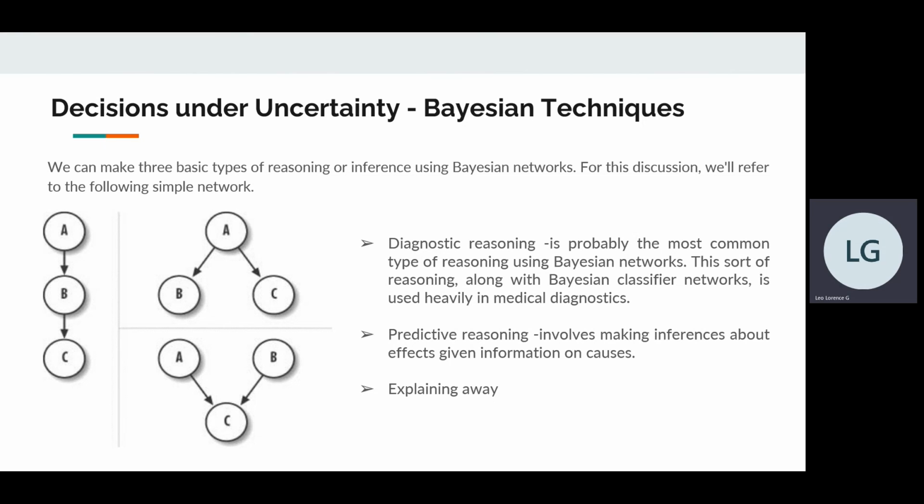And the other one is explaining away. Explaining away involves common effect networks, as shown in the lower right. Let's assume nodes are all binary. That is, true or false. If we know C is true and we know A and B cause C, given that C is true, we could raise the probability that A and B are also true. However, say later we learn that B is true. This implies that the probability of A occurring actually decreases. So this brings up some interesting characteristics of Bayesian networks, namely independence and conditional dependence.